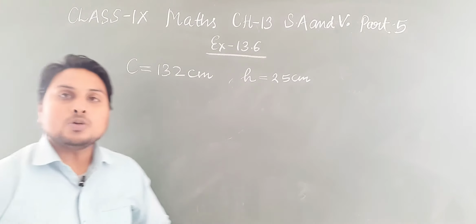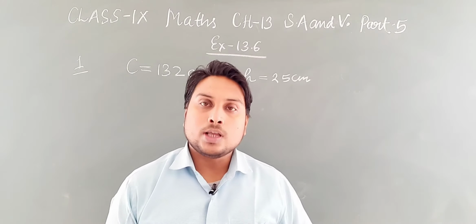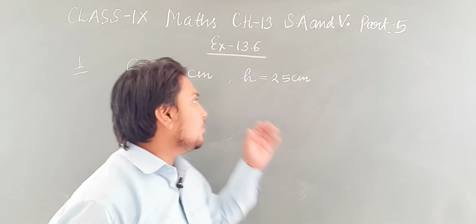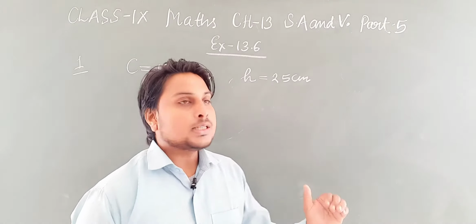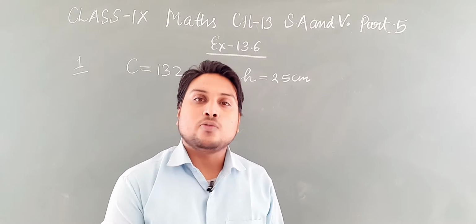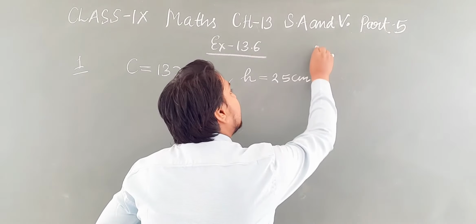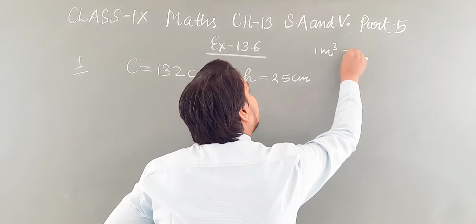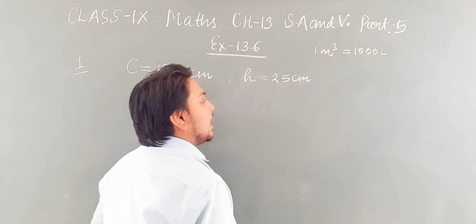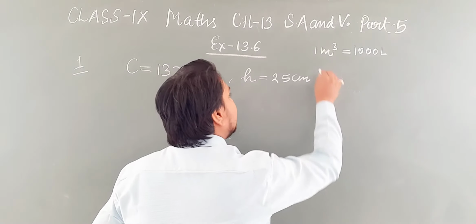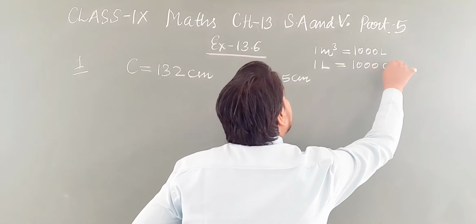So students, before solving this question, let us know about the relation between the units. The measurements are given in centimeter, and the question is asked about liter. Basically, 1 meter cube is equal to 1000 liter, and 1 liter is equal to 1000 centimeter cube.